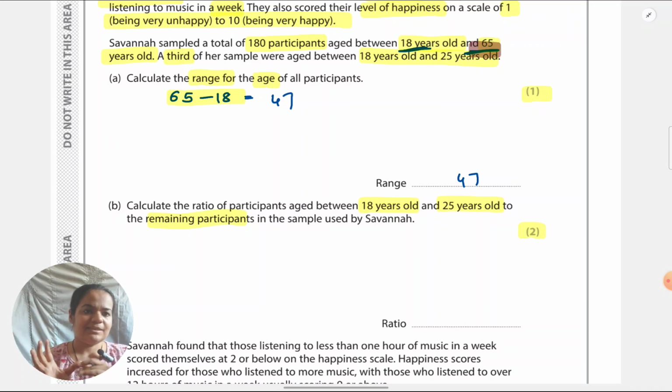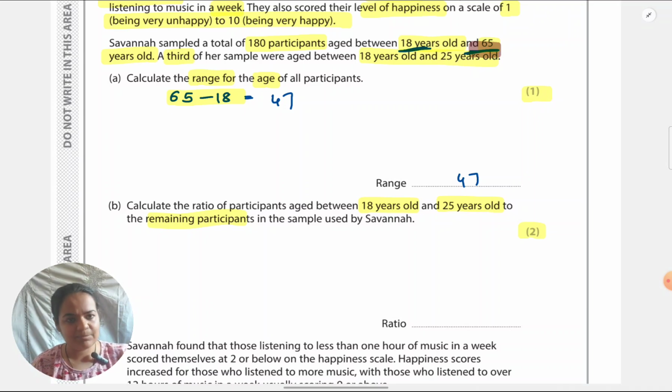Okay, what they've said is participants aged between 18 and 25. Let's read the stem again to see how many participants of that type. A third of the sample is between 18 and 25. And what they're asking is the remaining participants. So that means 2/3 must be remaining.